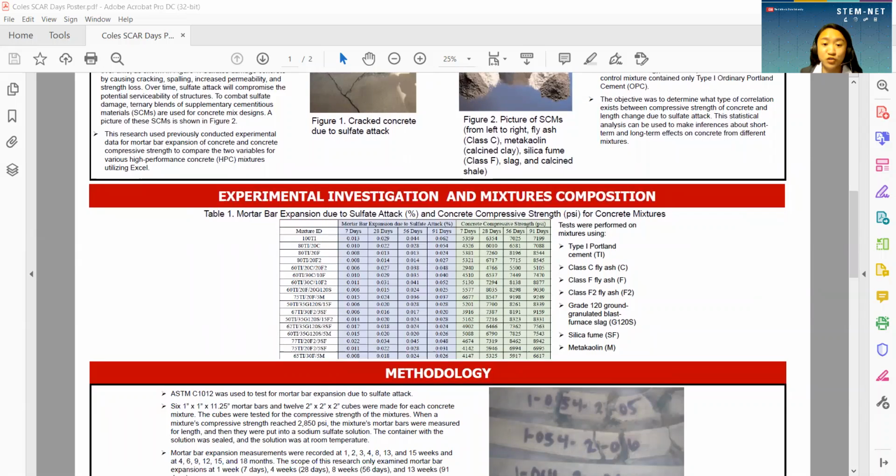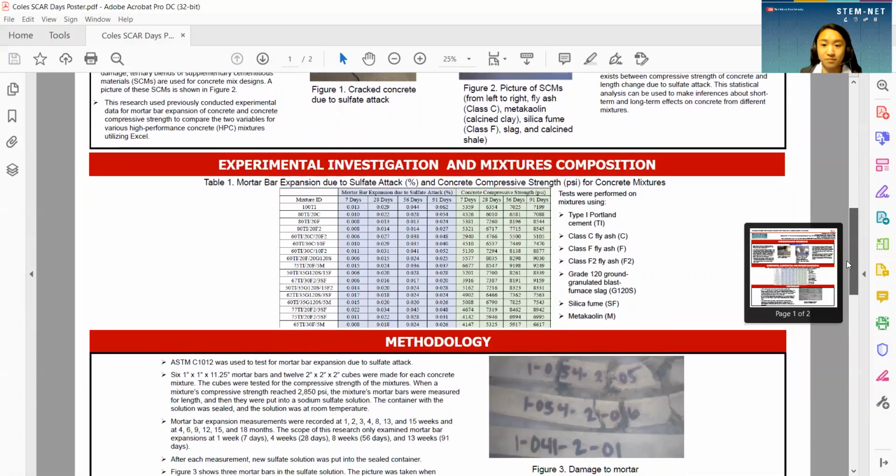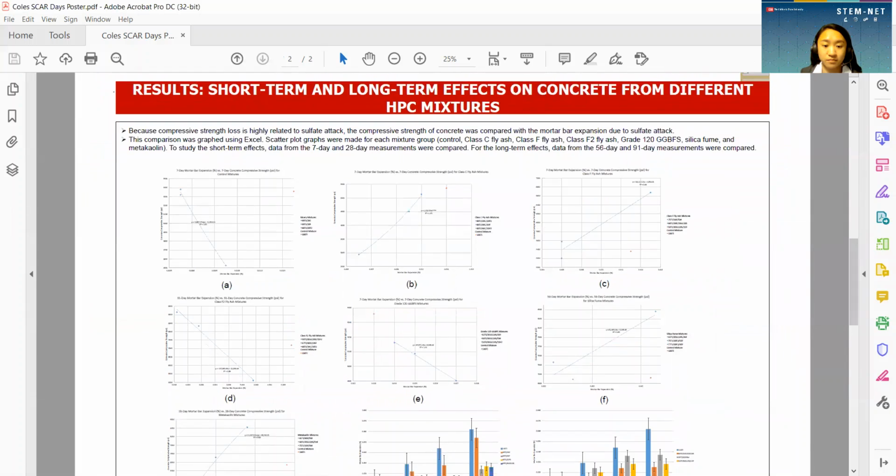I examined mixture groups that contained Class C fly ash, Class F fly ash, Class F2 fly ash, grade 120 ground granulated blast furnace slag, silica fume, and metakaolin. To understand the short-term effects of these SCMs, data from the 7-day and 28-day measurements were compared. And to understand the long-term effects, data from the 56-day and 91-day measurements were compared.